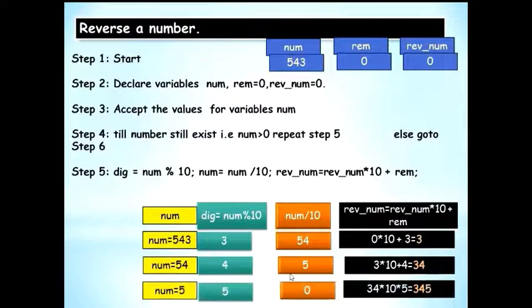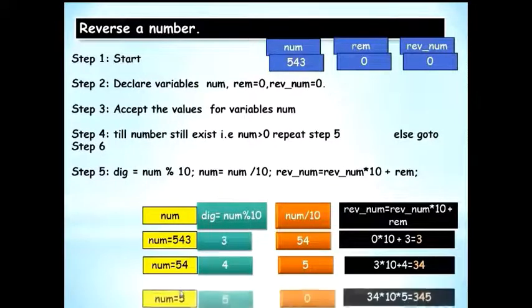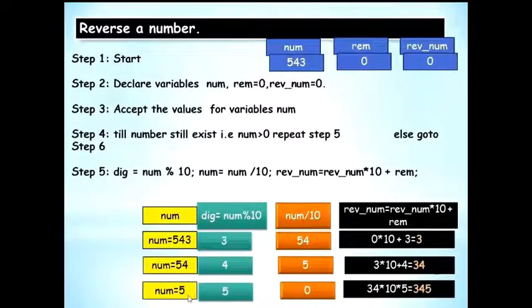Num is reduced to 5 from 54, and reverse number is now built as 34. Please understand, this was 3, this is 3 into 10 plus 4, so 34. The formula is here, and the next time, since number still exists and is greater than 0, the number is 5, so 5 is the digit.